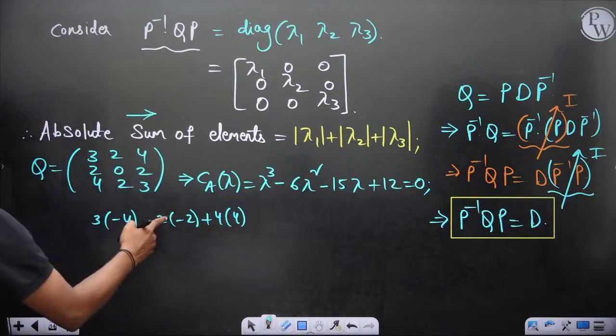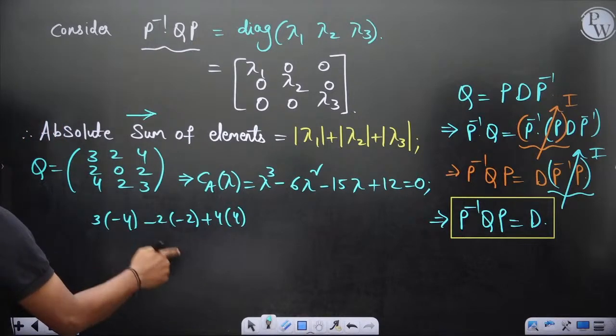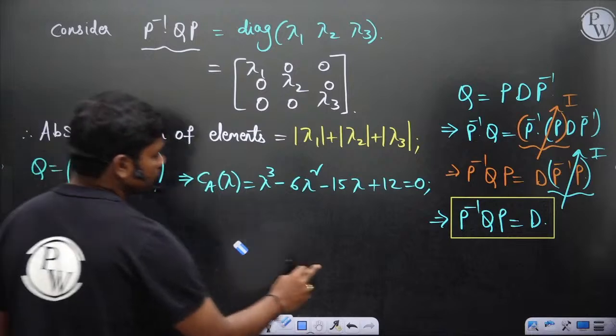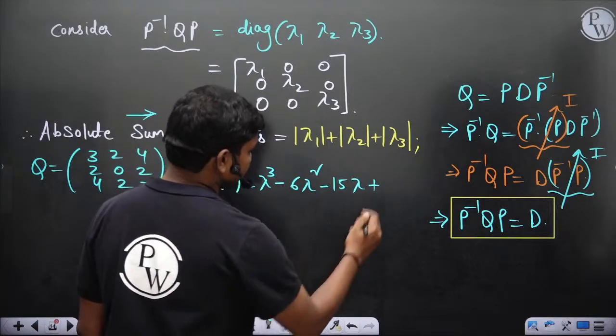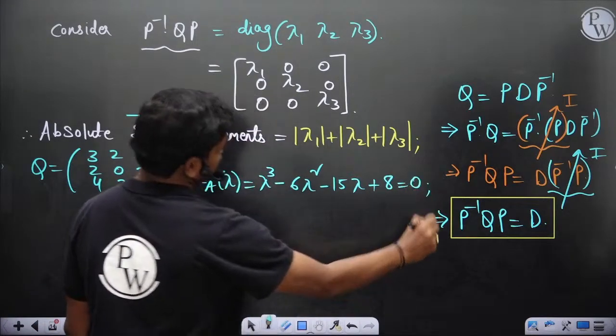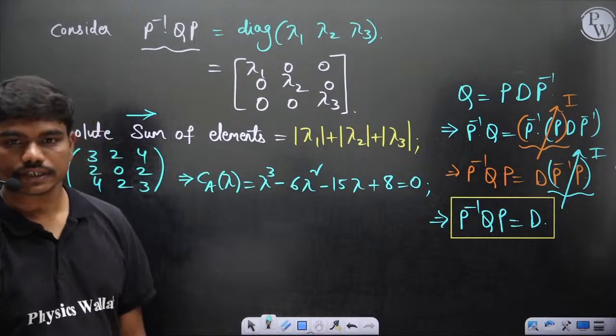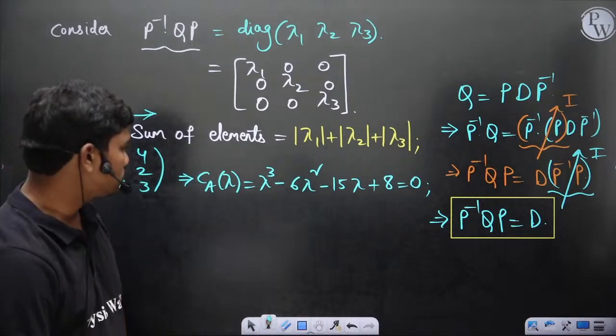So 16 plus 4, 20, 20 minus 12, 8. So this should be 8, no? It's not 12, it's 8 is equal to 0. Is it correct, no?